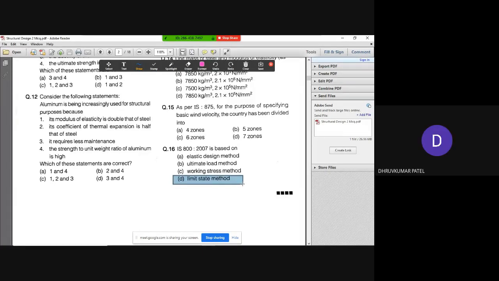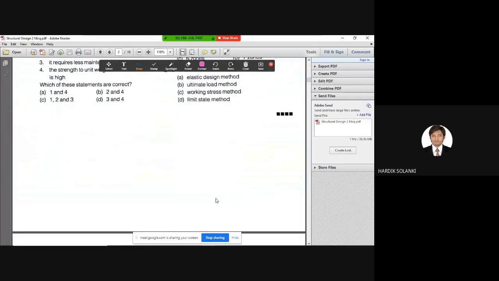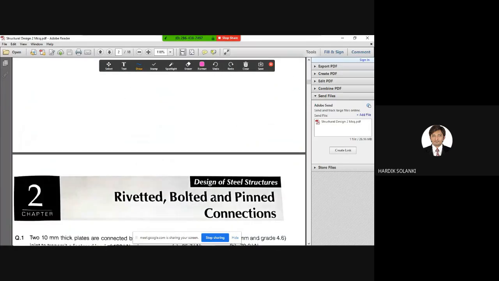Okay, right. So this completes our first chapter, introduction. I hope you are able to understand what type of questions can come in your exam. Yes or no? Yes, sir. Okay. And I hope you are finding this interesting, also not boring. For 15th one, what is the answer? 6. C. Oh, C. Okay. So this completes our chapter number 1, introduction. Right? As simple as that. Within 15 minutes, we're done with the chapter number 1.